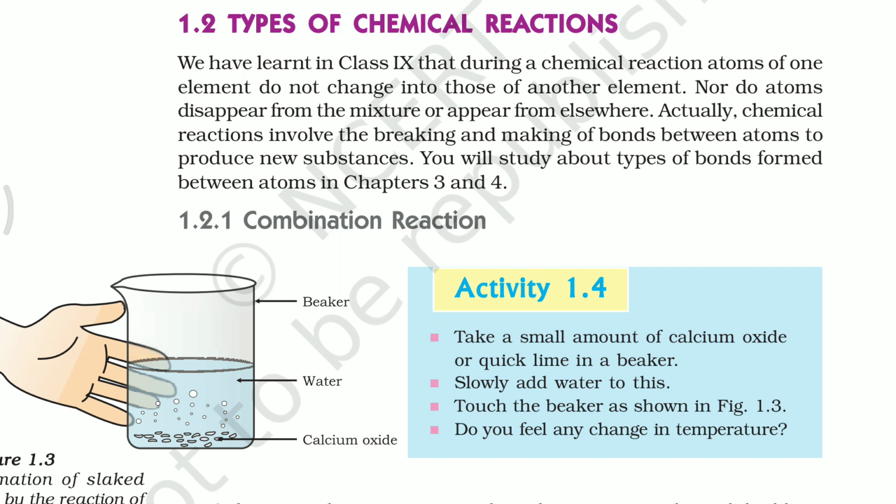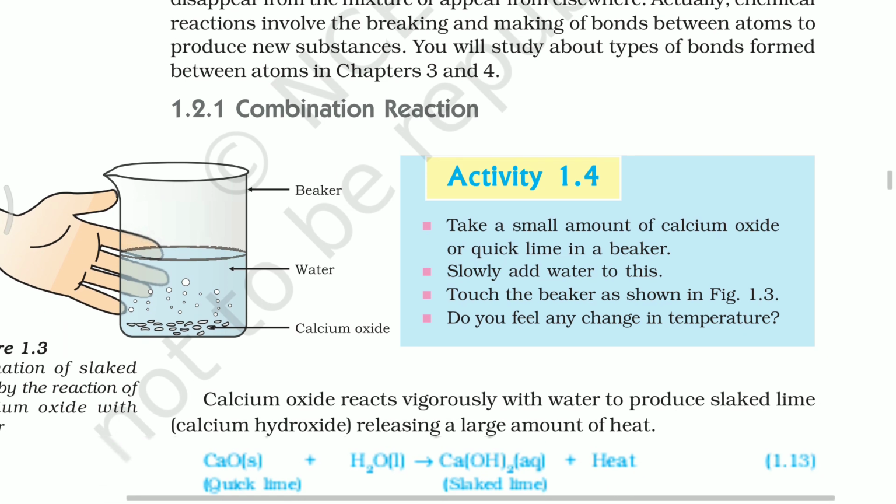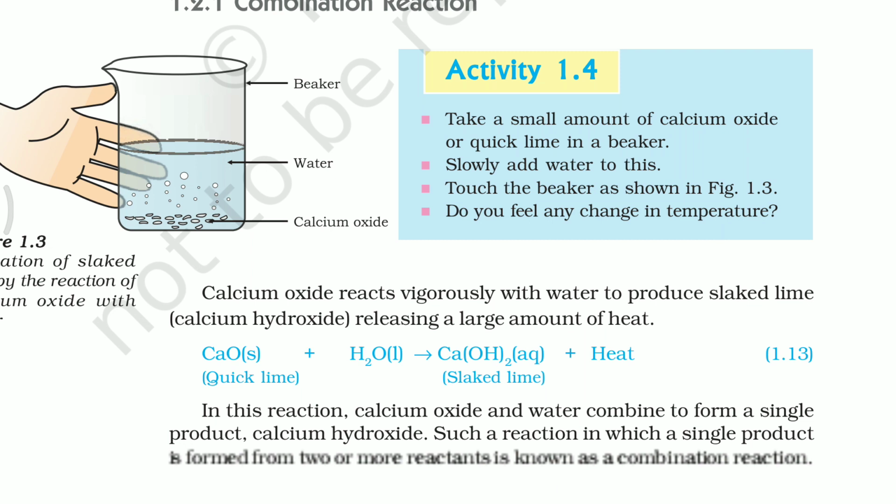First one, combination reactions. To understand this very effectively, we go through some activities. Take a small amount of calcium oxide or quicklime in a beaker. Slowly add water to it. Touch the beaker, and what do you observe? What was formed? Calcium oxide, when it reacts with water, forms calcium hydroxide. We call it liquid lime, and an enormous amount of heat is also liberated during this reaction.